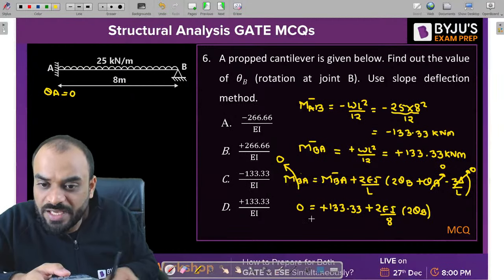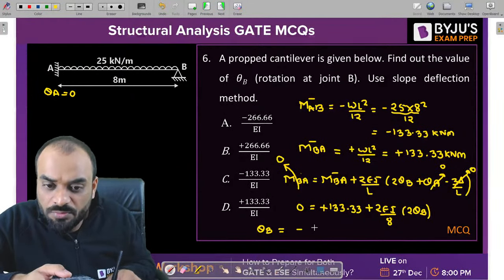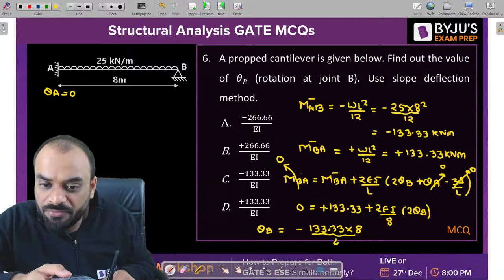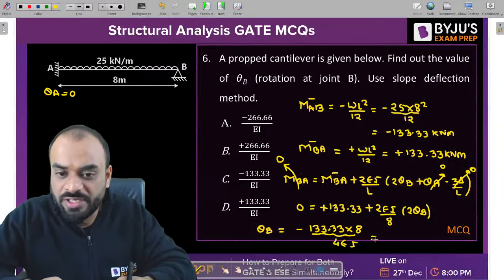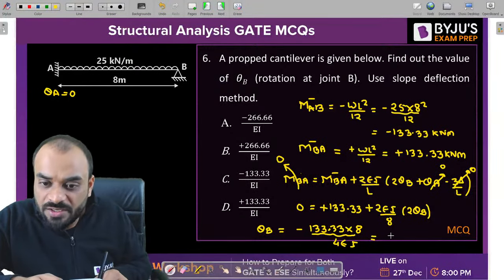Correct? Let's calculate the value of theta B. So theta B will be equal to minus 133.33 multiplied by 8 and divided by 4 EI. Please calculate this, you will get your answer. 133.33 multiplied by 8 and divided by 4. So how much are we getting, guys?